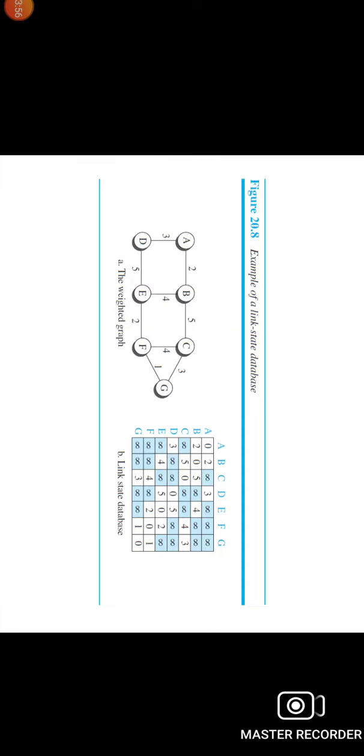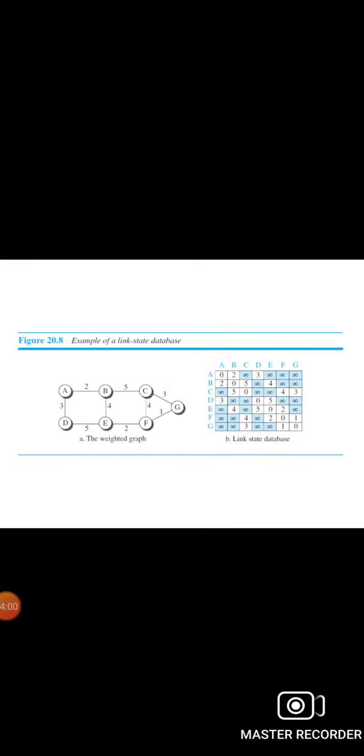LSPs are generated on two occasions. One, when there is a change in the topology of the domain. Triggering of LSP dissemination is the main way of quickly informing any node in the domain to update its topology. And the second one is on a periodic basis.